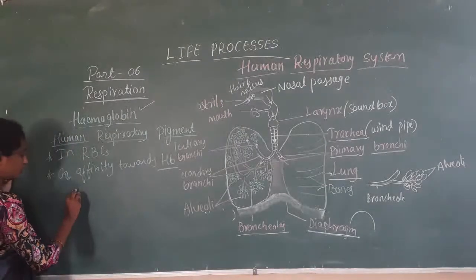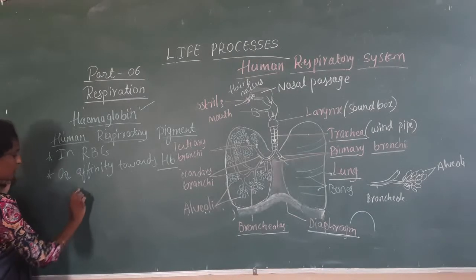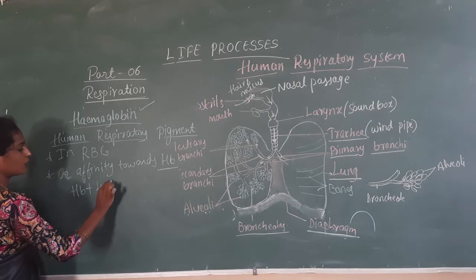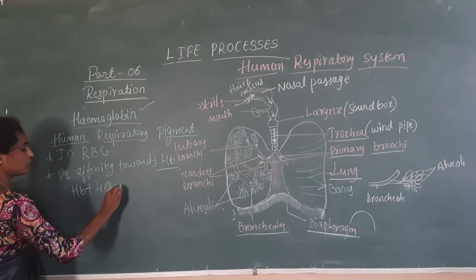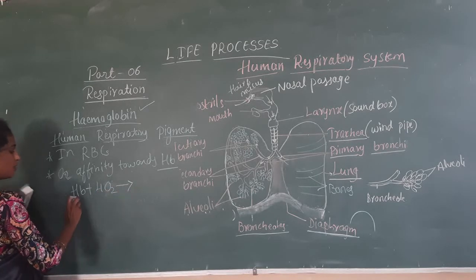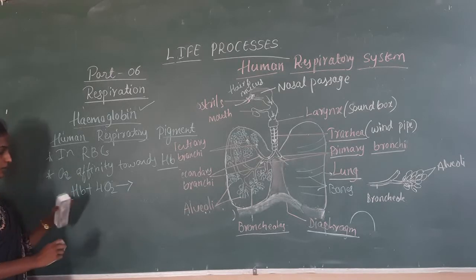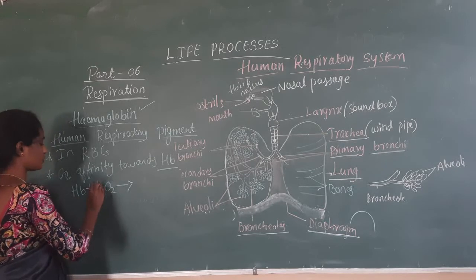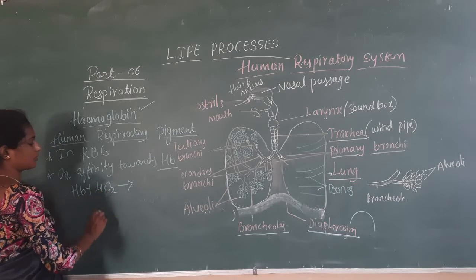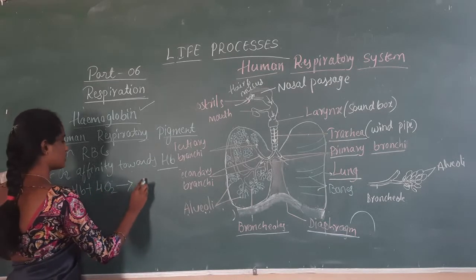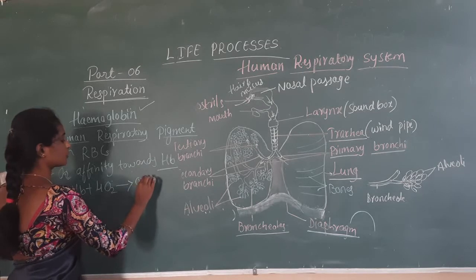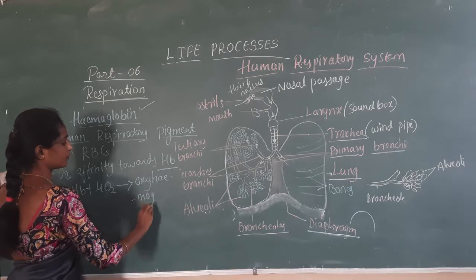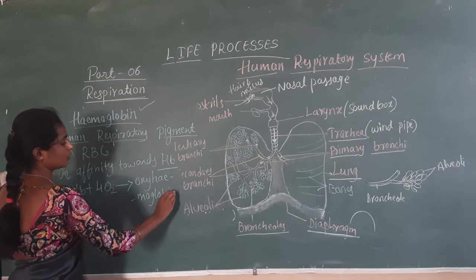So about 1 molecule of Hb can carry 4 oxygen molecules. One molecule of hemoglobin can carry 4 molecules of oxygen. That is oxyhemoglobin. It forms oxyhemoglobin.